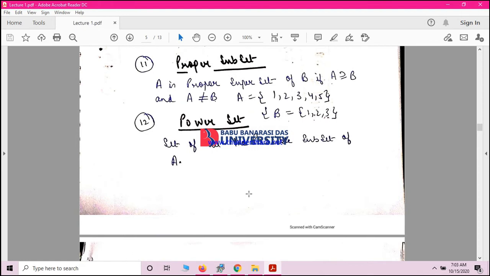The definition of power set. So power set is basically the set of all the possible subsets. Set of all the possible subsets. You will get so many questions from this power set, so we'll be solving some questions. So power set is basically the set of all the possible subsets within a set.